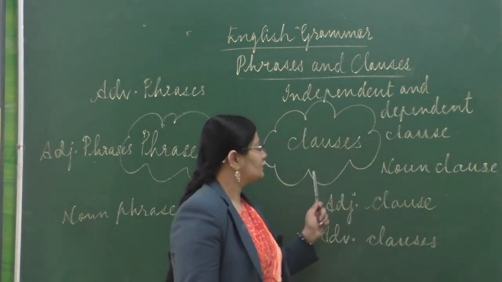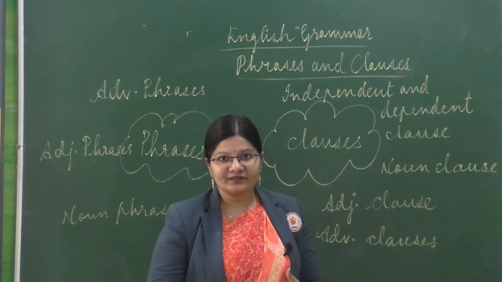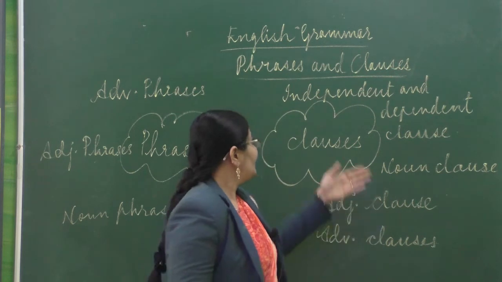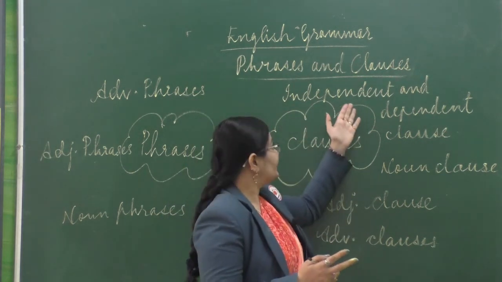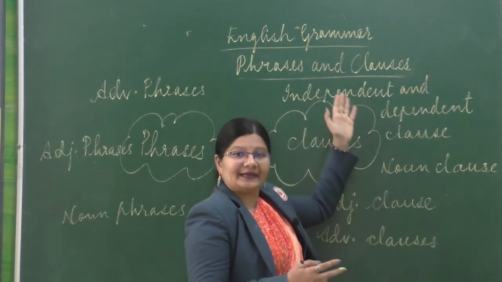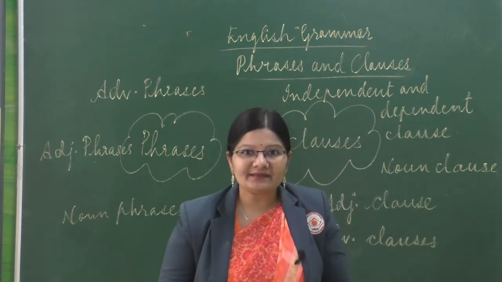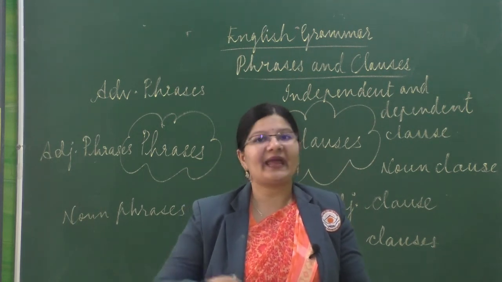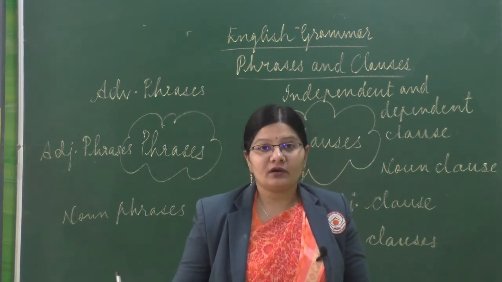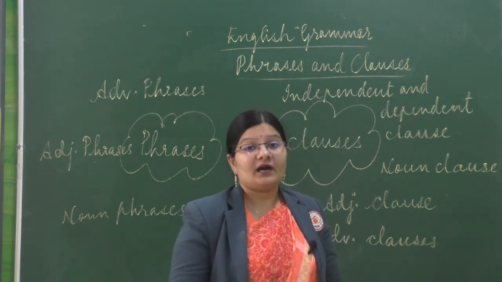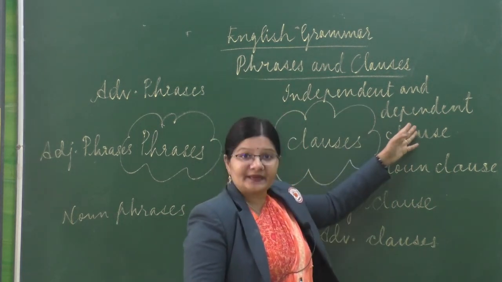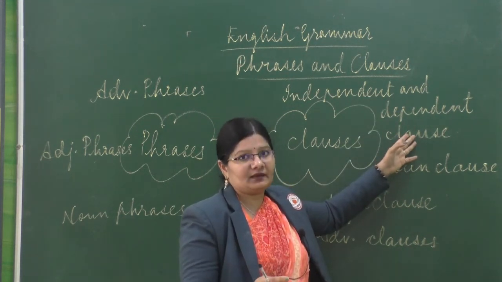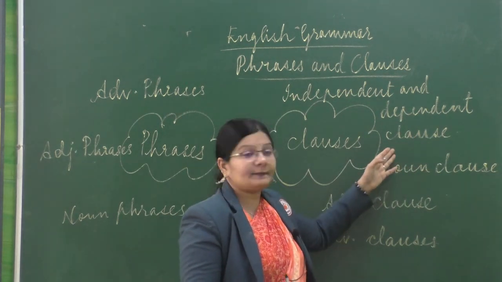Then we understood about clauses. Clauses are nothing but groups of words which contain a subject and a predicate, right? And then they are of two types: independent clause and dependent clause. Independent clause gives you a complete meaning, right, when it is in the sentence. So it does not require any other clause like dependent clause to complete its meaning. However, unlike independent clause, dependent clause requires an independent clause to give you a complete meaning, right? So they are dependent clauses.